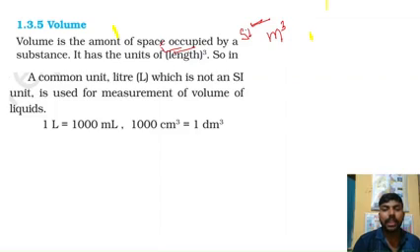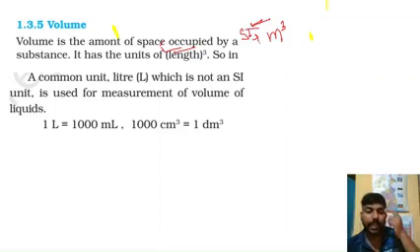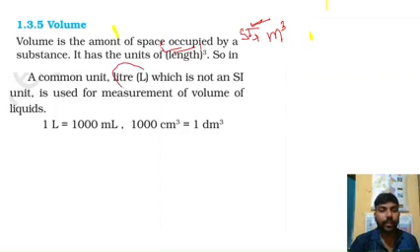But generally we use another common unit, which is not an SI unit, that is the liter. It is a very common unit used to measure the volume of liquid.